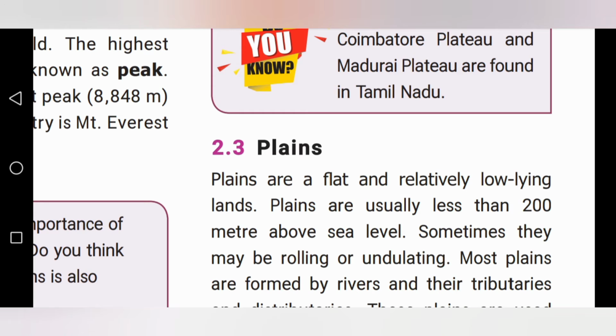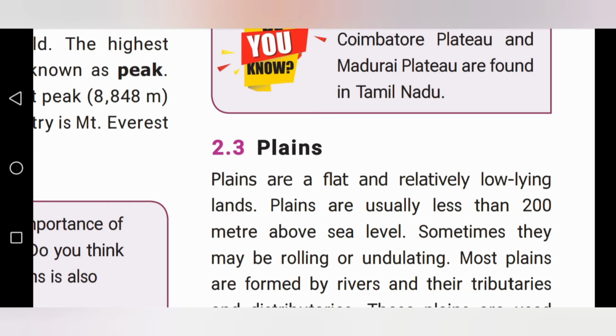Plains are flat and relatively low-lying lands. Plains means what, children? Plains are flat or relatively low-lying lands. This land where we are living now is called plains. Plains are usually less than 200 meters above sea level. That place, less than 200 meters above sea level, is called plains.